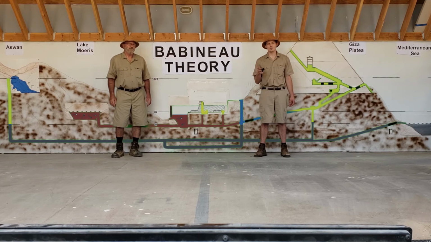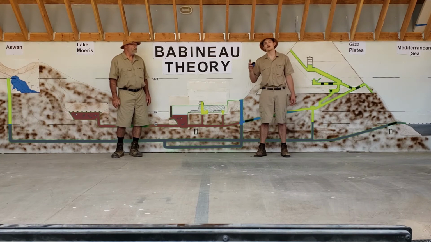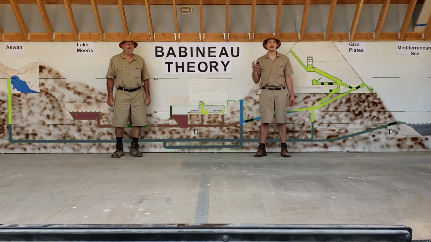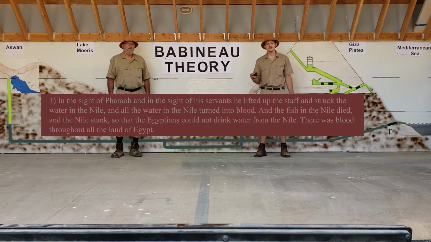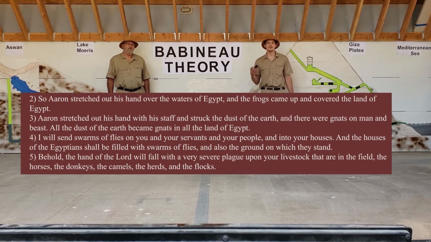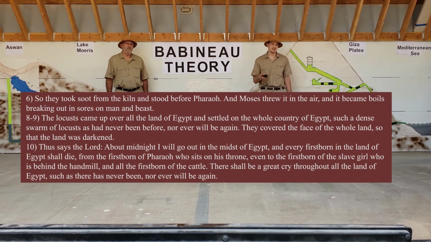When the lake turned to salt water, it would have been filled with dead fish and bloody water. And when this water flowed out of their system, it probably would have caused many things to happen. Now, we aren't scientists, so we don't know the exact order of events. But here is the way we see it playing out. The first thing that would have happened is the Nile turning to blood, just like the first plague. Then this water, which was filled with dead rotting fish, would create a series of insect infestations. This would then kill all livestock and start infecting people with diseases, until the people with the weakest immune systems would have died, which would have been the young children.